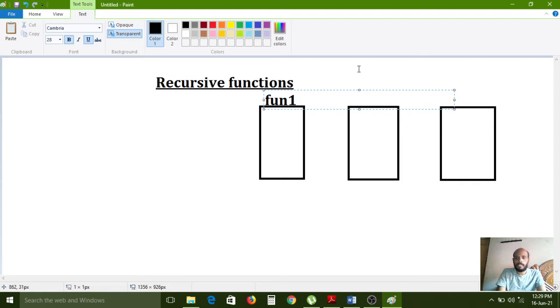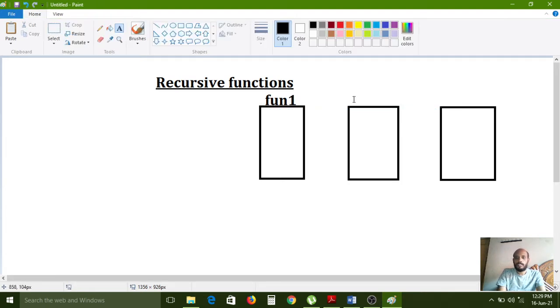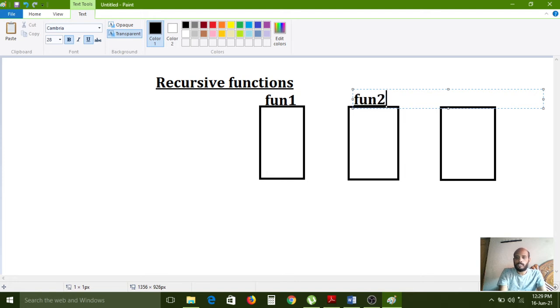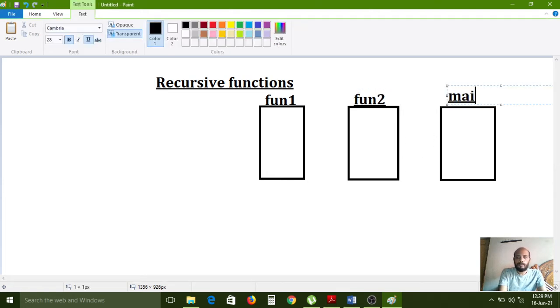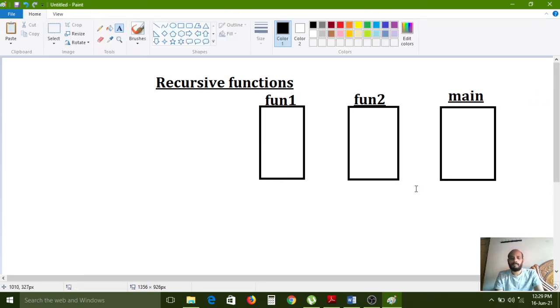This is called function 1, this is called function 2, this is called the main function. So three functions I have created, but the execution can start with only the main function.